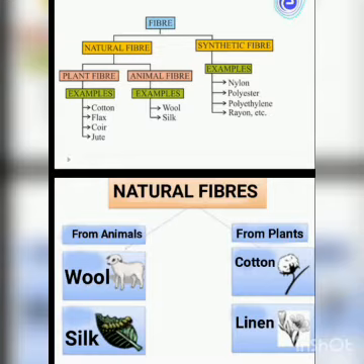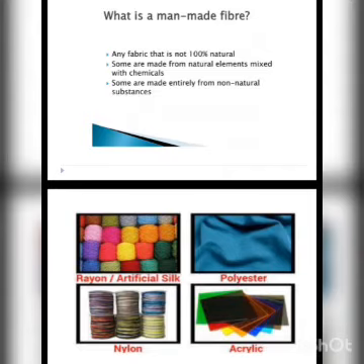Second one is the synthetic fiber. Synthetic fibers, as the name indicates, are synthetic or man-made. Means they are not obtained from nature. They are made by human beings from chemicals. Some are made entirely from non-natural substances. Examples are rayon, which is also known as artificial silk. Second example, polyester. Third one is nylon.